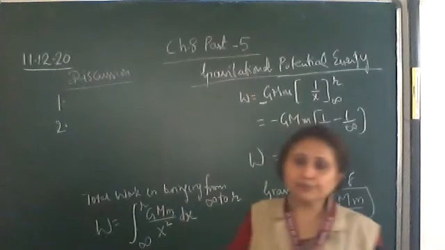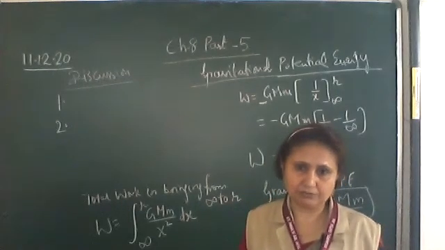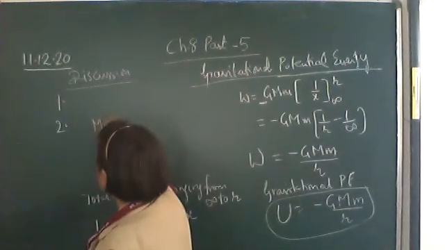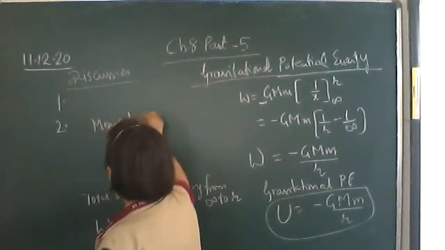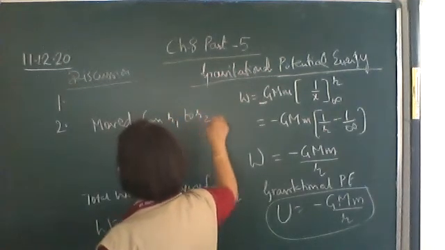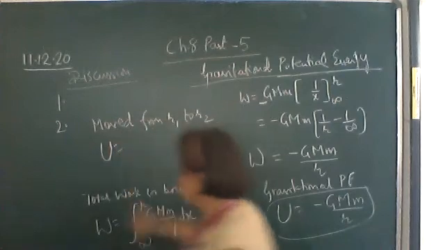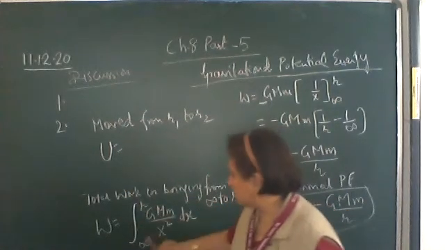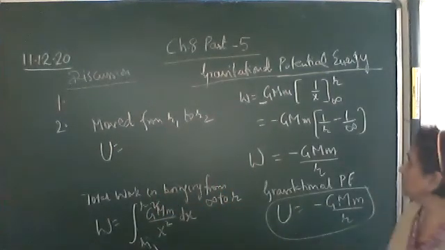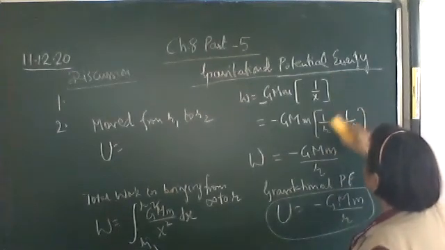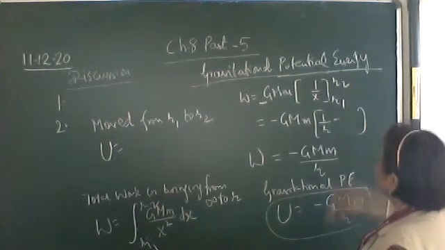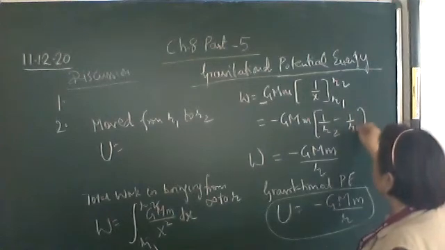If the body is moved from R1 to R2 distance. Now here it was moved from infinity to R. If it is moved from R1 to R2, then what will be the gravitational potential energy? The limits will be R1 to R2. 1 upon R2 minus 1 upon R1.